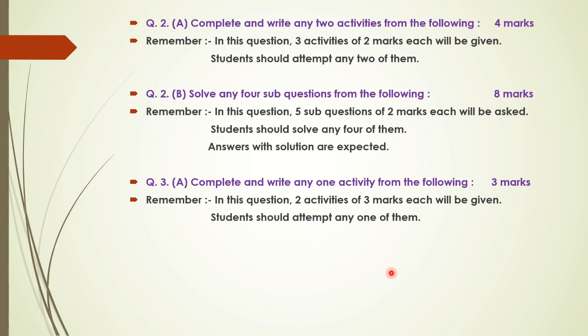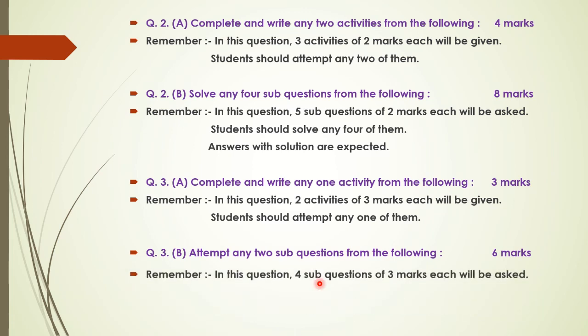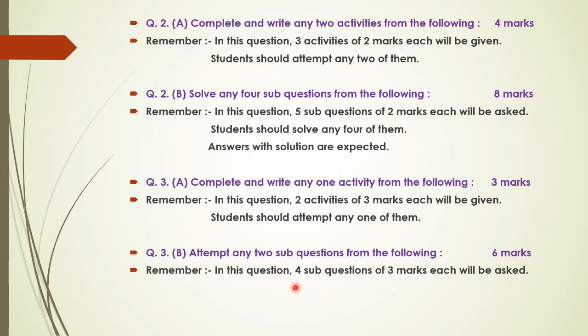Okay, then next question number 3b. Attempt any 2 sub questions from the following, and here there are 6 marks. In this particular question, every question carries 3 marks. See, any 2 and 6 means 3 2s are 6. So every question carries 3 marks. Here you will be provided with 4 questions. That means 4 sub questions will be asked to you, and out of that you need to solve any 2.